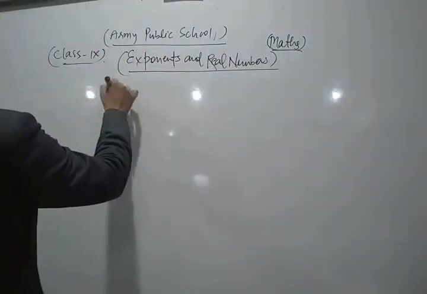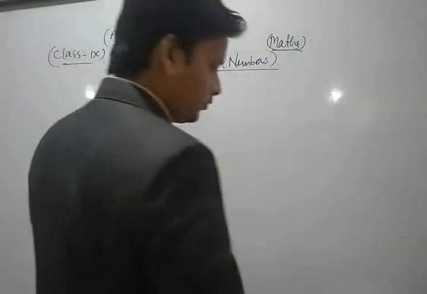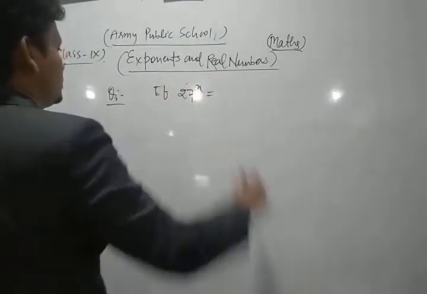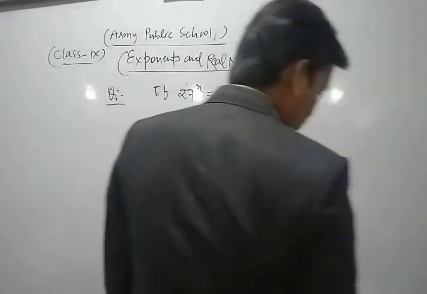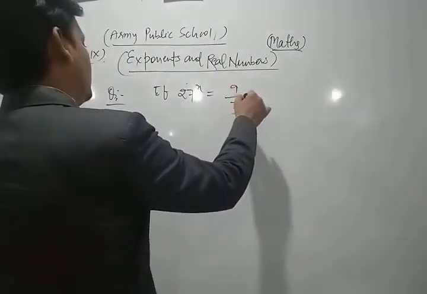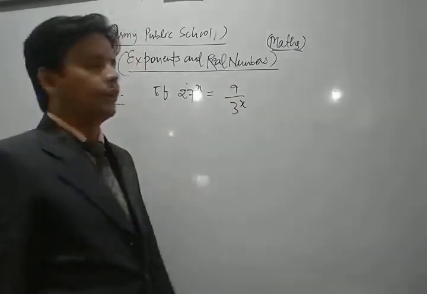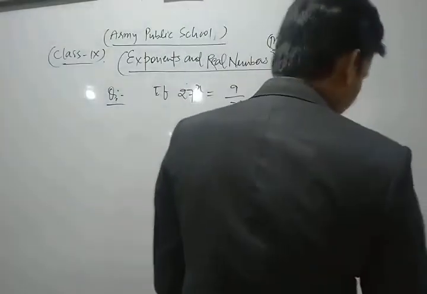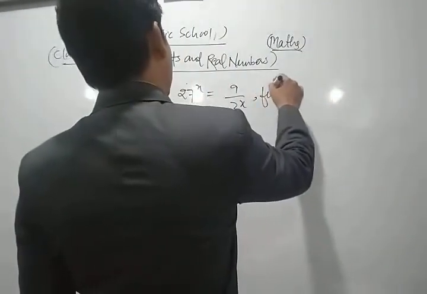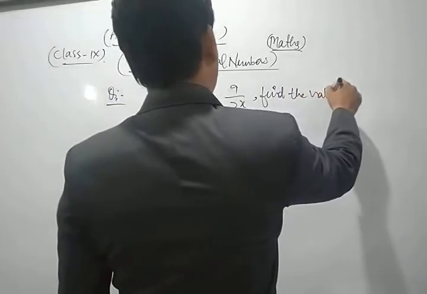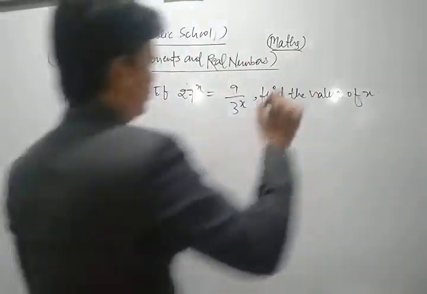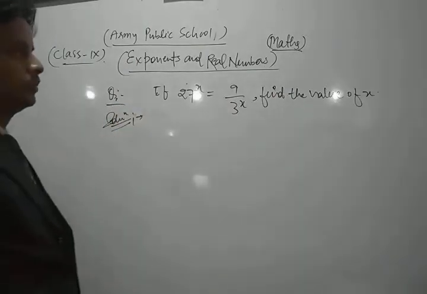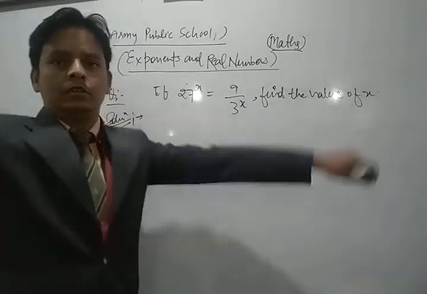We take a very important question, and your question is, dear friends: if 27 to the power x is equal to 9 upon 3 to the power x, then find the value of x. Now let's see its solution.